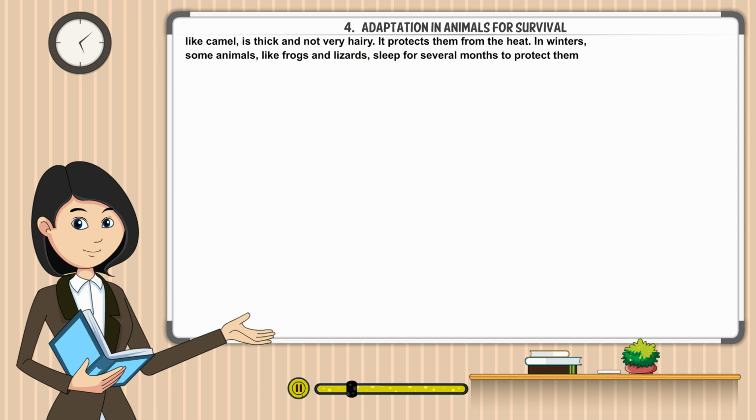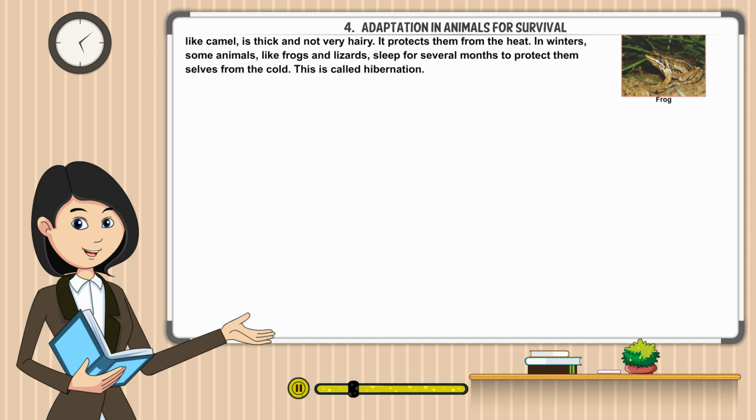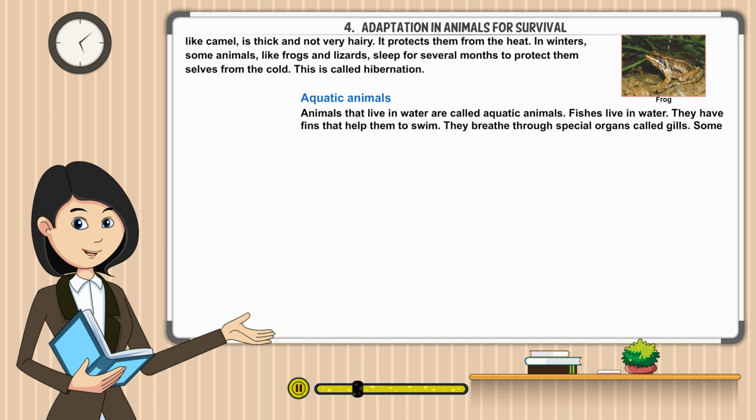In winters, some animals like frogs and lizards sleep for several months to protect themselves from the cold. This is called hibernation. Aquatic animals. Animals that live in water are called aquatic animals. Fishes live in water. They have fins that help them to swim.